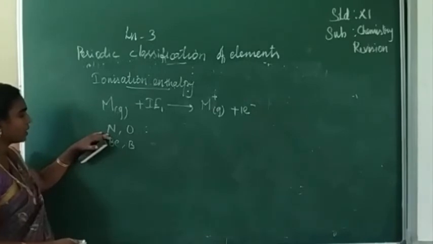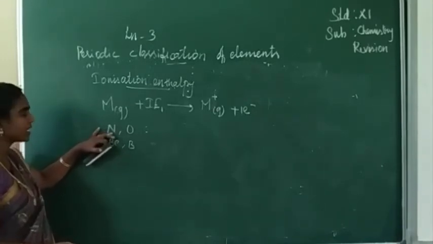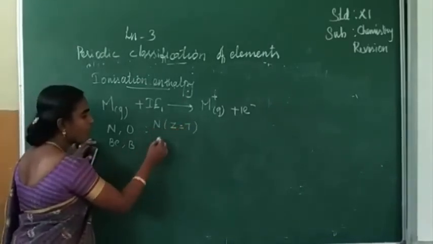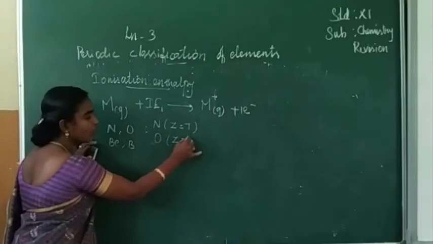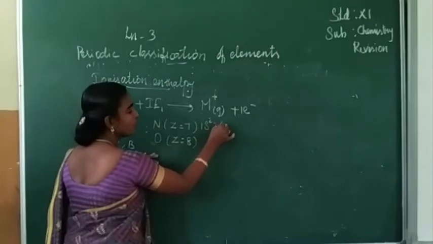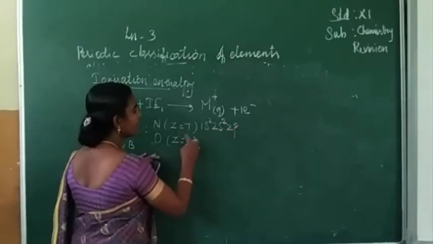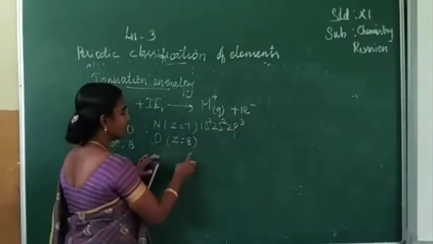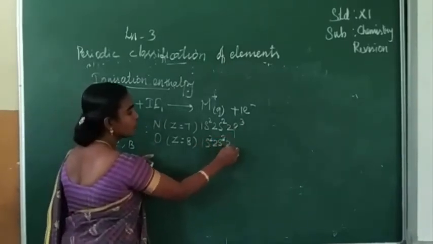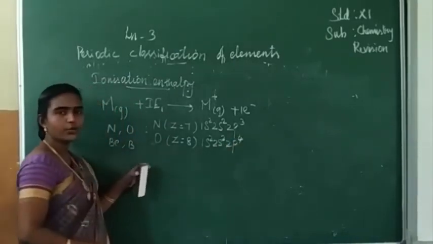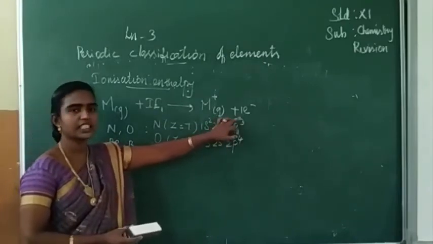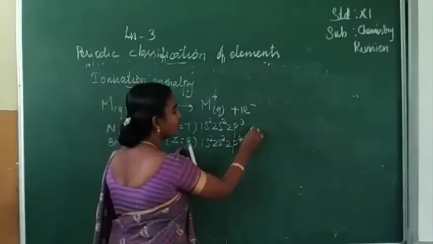How can we explain this? Nitrogen has atomic number Z equal to 7, and oxygen has atomic number Z equal to 8. For Z equal to 7, the configuration is 1s2, 2s2, 2p3. For Z equal to 8, it is 1s2, 2s2, 2p4. When you compare the electronic configurations, here the p orbital with 3 electrons is half filled.